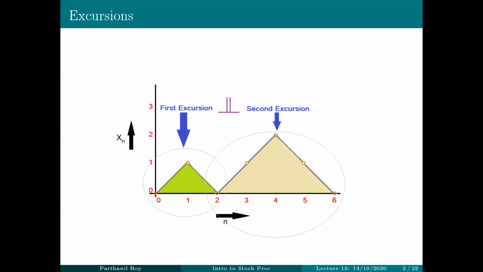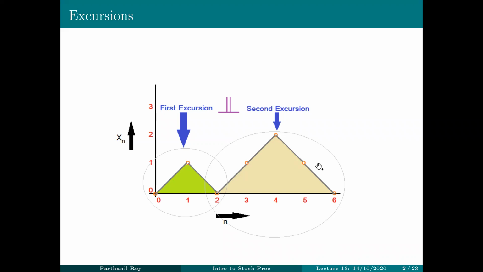So quickly recall that if you have a Markov chain that starts from state, say, 0 in this case, the first time it comes back to 0, it completes its first excursion. So here the first excursion is this part. And then the second time it comes back to 0, it finishes its second excursion and so on. And essentially the dissection principle states that these excursions are valid under the appropriate probability. And in particular, the first excursion would be independent of the second excursion. And as I said, it's kind of expected because the only part that is common is this part.